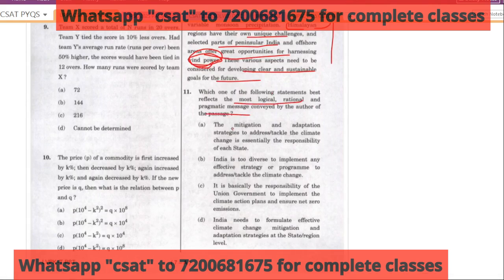Okay, the mitigation and adaptation strategies to address or tackle the climate change is essentially the responsibility of each state. Okay, this is again very hard statement. You can eliminate as of now. India is too diverse to implement any effective strategy or program. So it's again telling a very negative statement. It is basically the responsibility of union government to implement the climate action plans. Okay, that also in this passage I don't think it's telling.